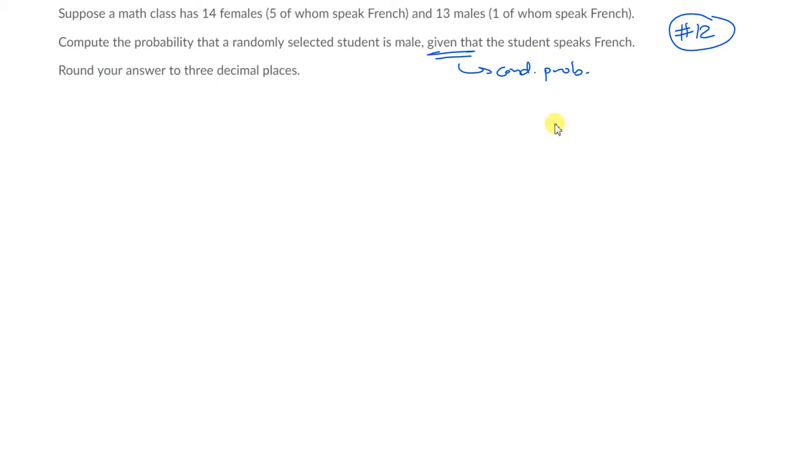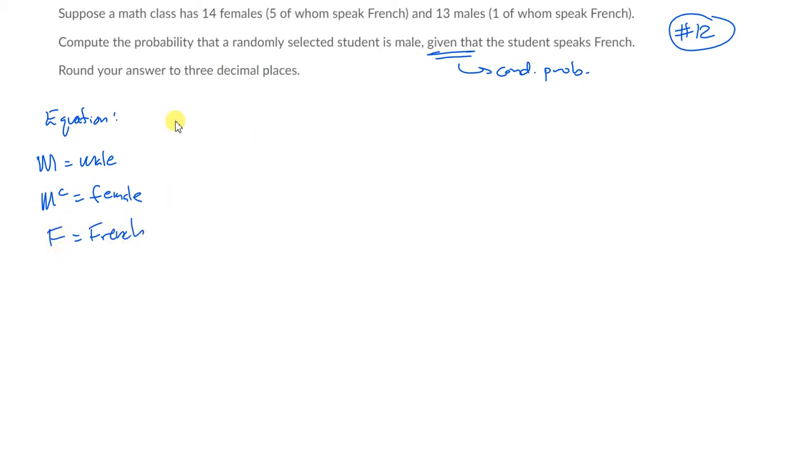If we use the equation method, what are they asking us for? They want the probability that a randomly selected student is male, given that they speak French. Let's label our events. M would be male. F would be female, but F is also French, so I'll use M complement for female. They're not asking about that, so I don't think we're going to need it. And we'll use F for French, speaks French, just so it's easy to remember.